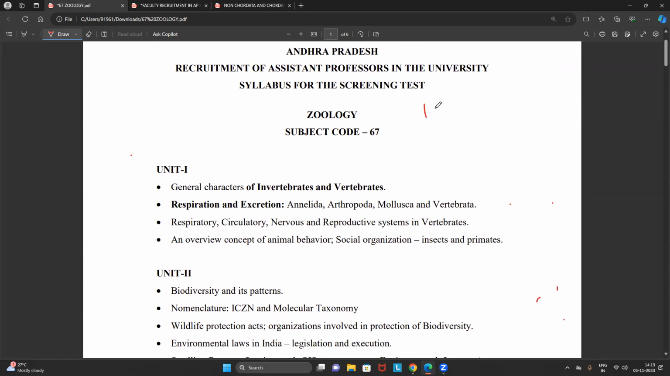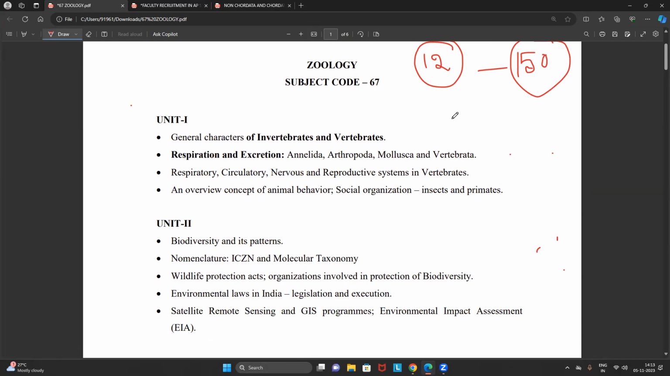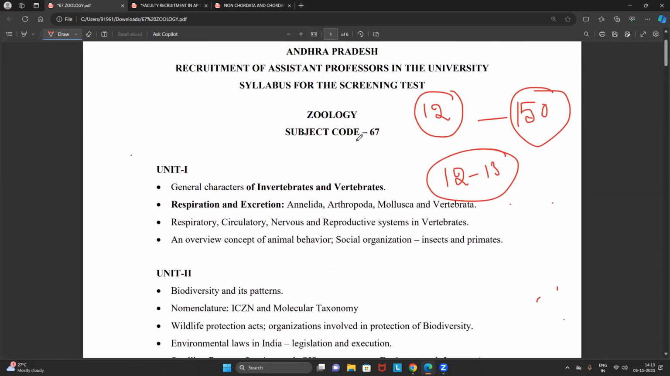How many units are there? There are 12 units. How many questions can we get in the exam? There are 150 questions. Again, like biochemistry and biotechnology, you will get an average of 12 to 13 questions from every single unit. So according to your syllabus of zoology, I encourage every one of you to focus on 10 units compulsorily.